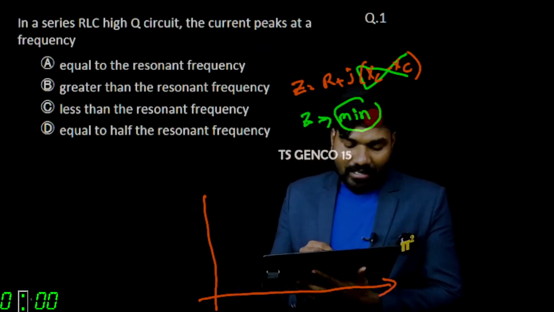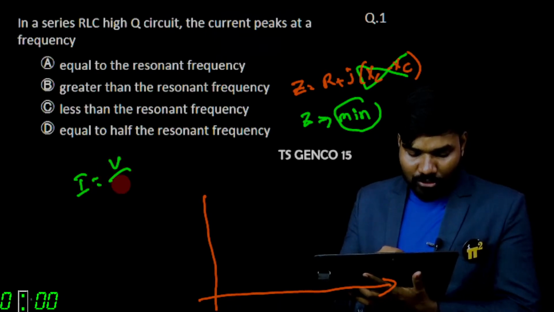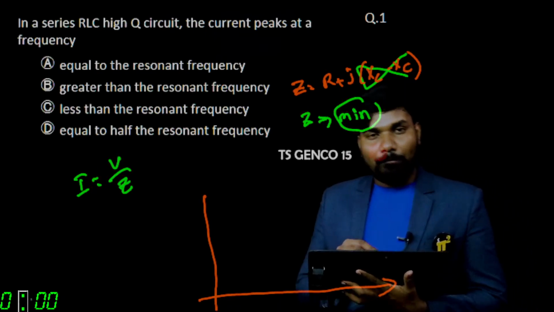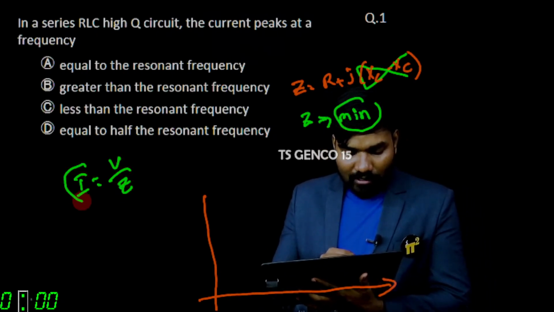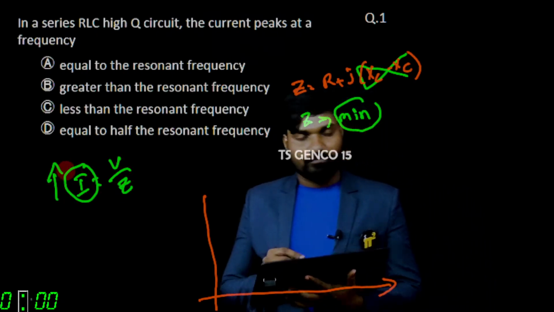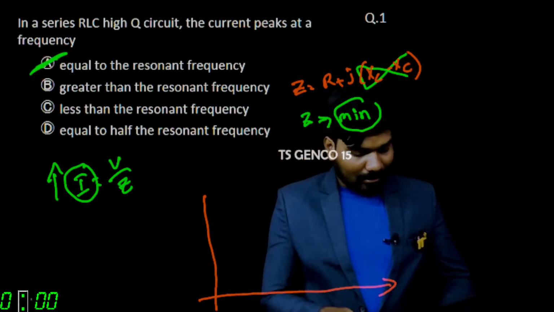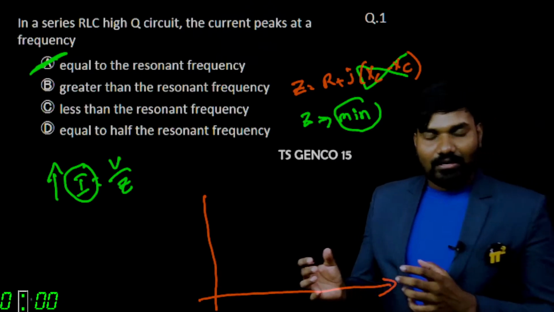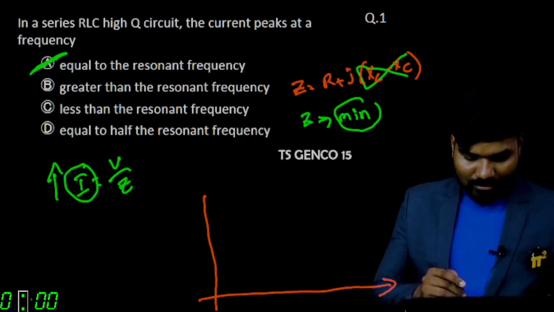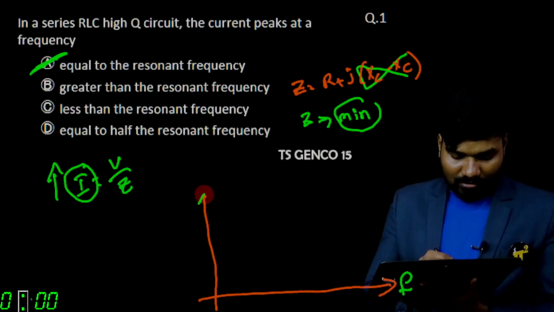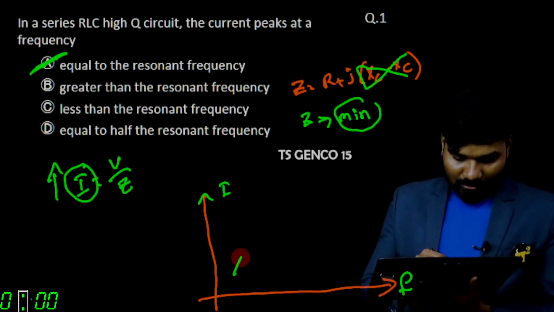If Z is minimum, we know from Ohm's law I is equal to V by Z. At resonance, impedance is minimum, the denominator is minimum, so current will be maximum. So at resonant frequency, the corresponding current will be the highest value. Frequency on one axis, current on the other, it's going to look something like this.